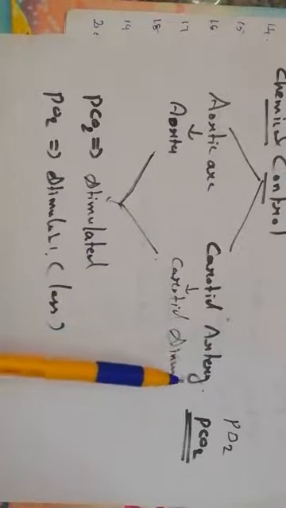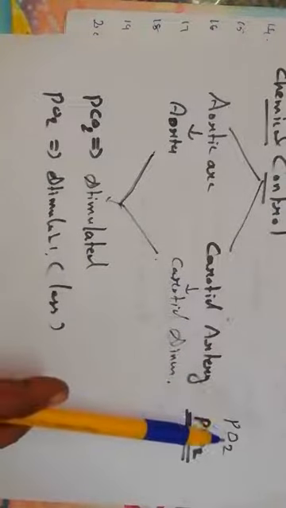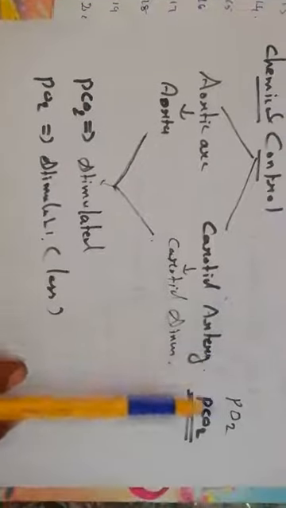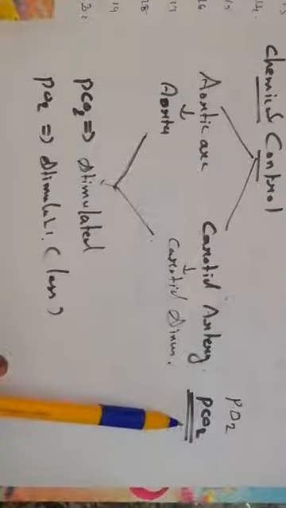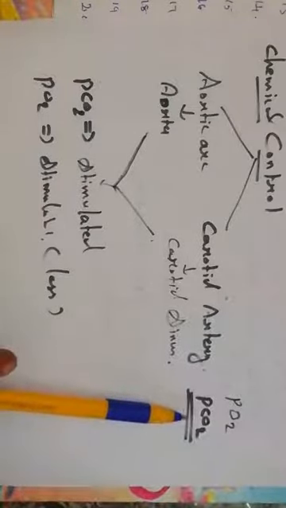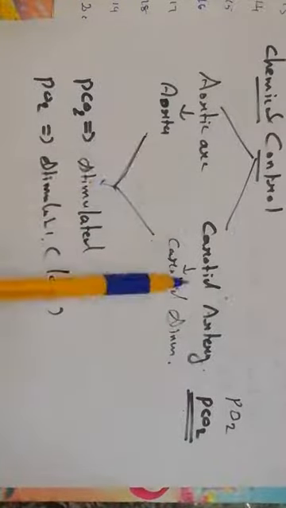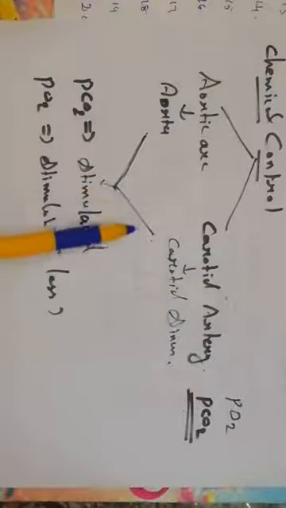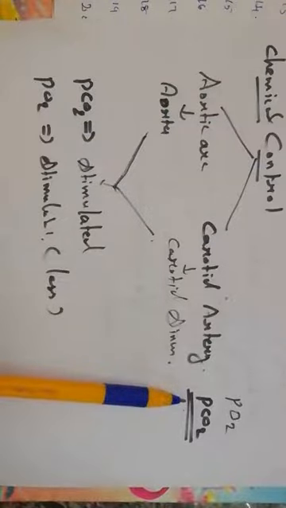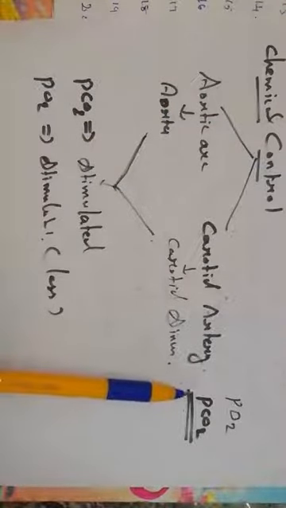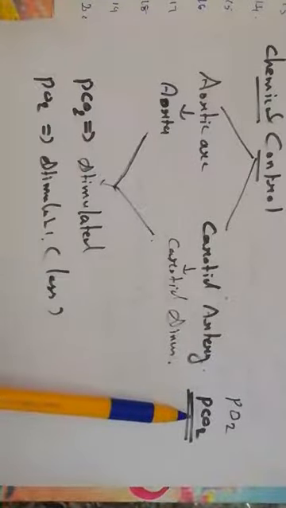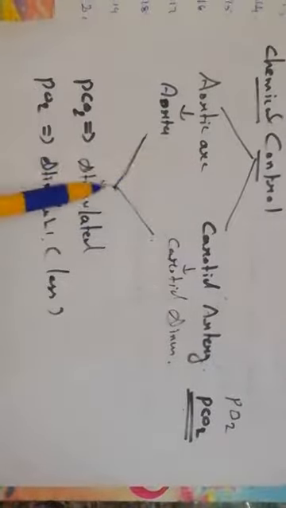Let us see. First we can talk about the two major gases, one is oxygen and another one is carbon dioxide. So let us talk about carbon dioxide first. When the carbon dioxide level is increasing, these two regions will be stimulated. I hope you know about partial pressure. So when the partial pressure of carbon dioxide is increasing, these two regions will be stimulated.